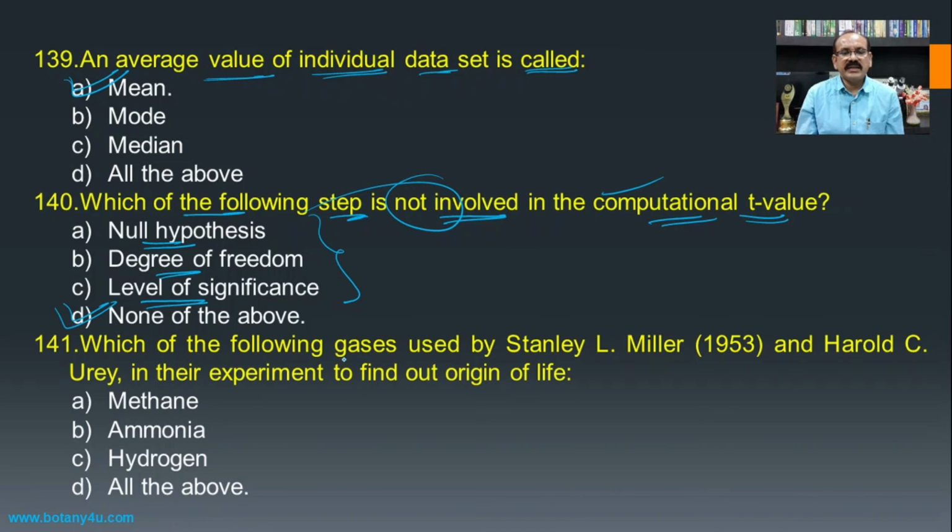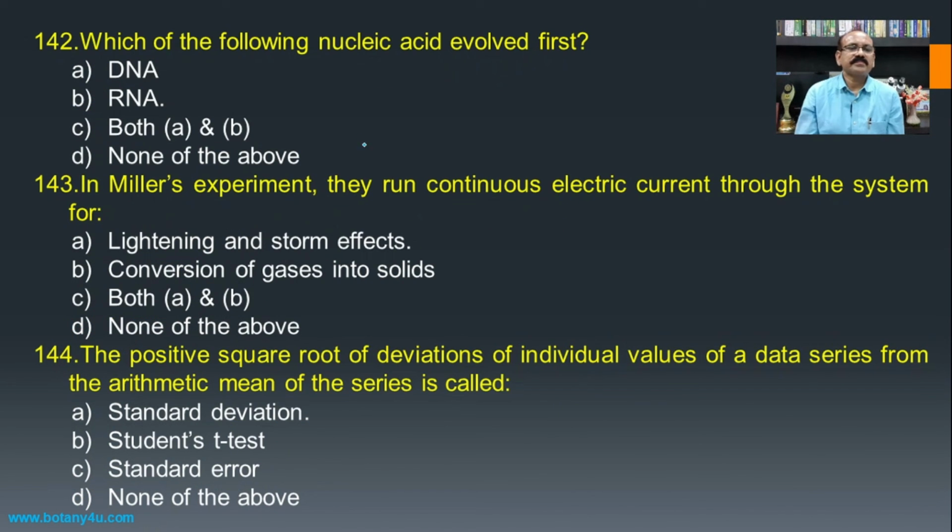Which of the following gases were used by Stanley L. Miller and Harold C. Urey in their experiment to find out the origin of life? Methane, ammonia, hydrogen. They have used all these three gases, and hence all the above becomes the answer for this question.